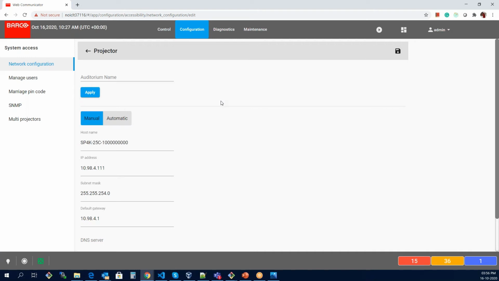Now if you just have a plain look at this web page, I can tell you there are more than 10 components visible right now. The first is your menu component, the header, configuration, and then you have another user menu. Then there is a left menu component: network configuration, manage users, manage pin codes, SNMP, multi-projectors.